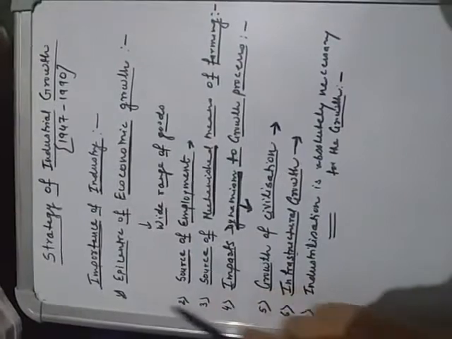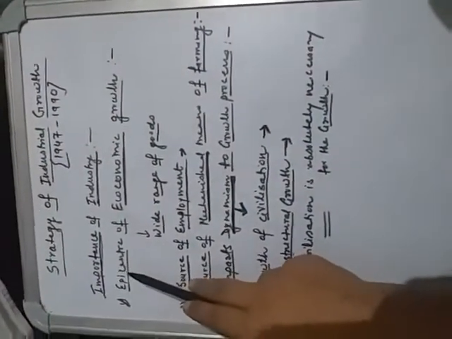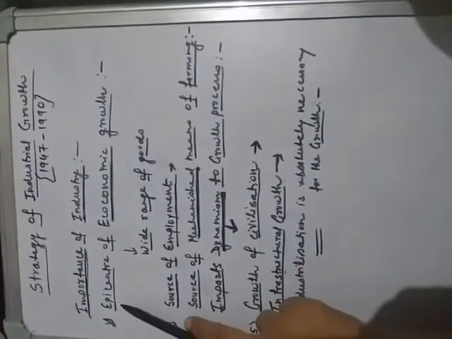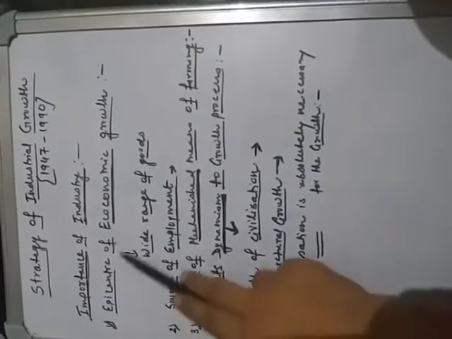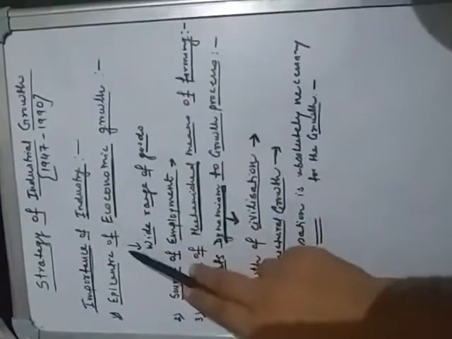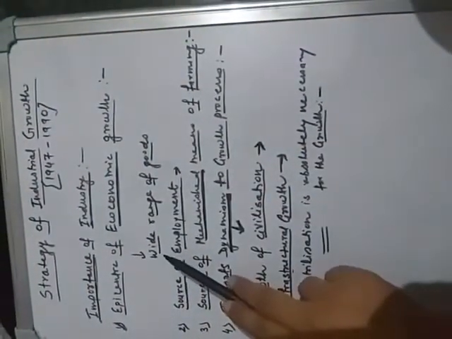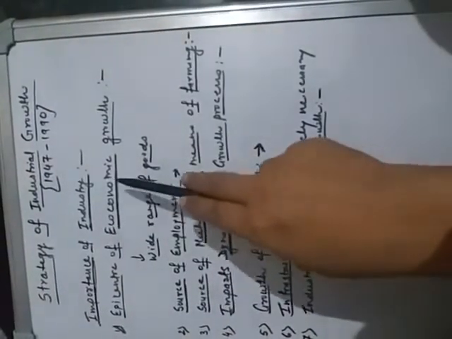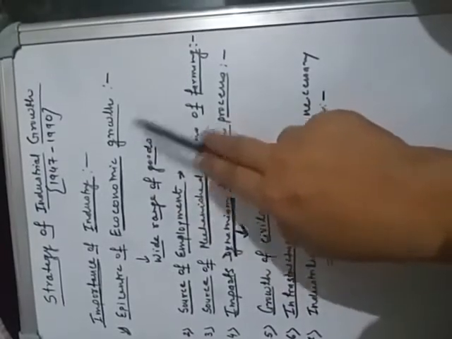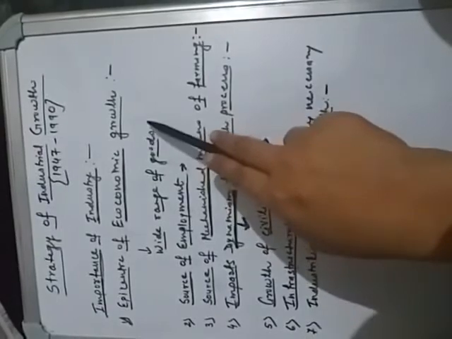Again, I am revising it in a nutshell. What is the importance of industry? First, industry is considered the epicenter of economic growth, because industry provides a range of goods and services to the consumer. Due to the development of industry there is expansion of growth, and because of it people's quality of life also improves because their income also rises.